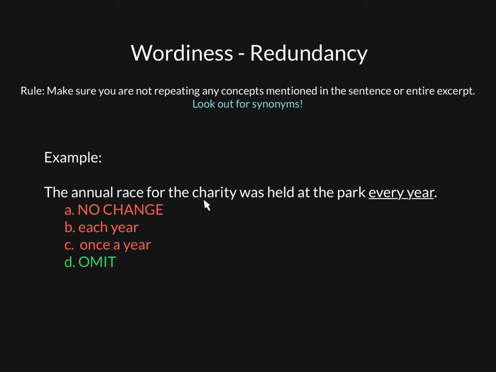So annual means that something happens every single year. So considering annual is already within the sentence, we wouldn't need every year or each year or once a year within a sentence because all of that is implied within annual.